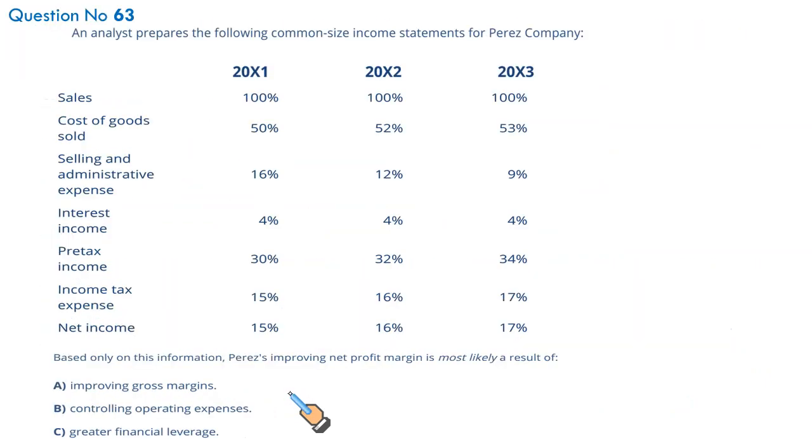Right, A it is. Next. An analyst prepares the following common size income statement for Perez company. Based on this information, Perez's improving net profit margin is most likely because of what? Profit margin is increasing: 15, 16, 17.